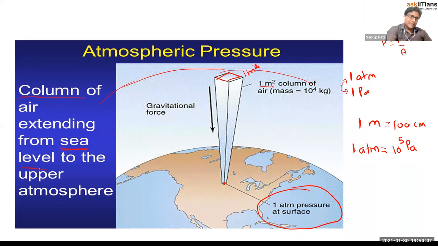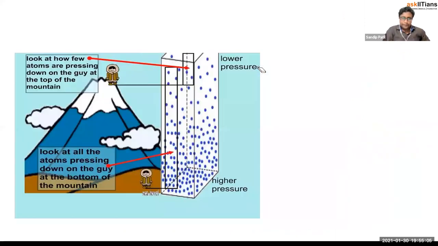Remember, at the sea level. Right. So when we talked about cooking food at the sea level, we have the 1 atmospheric pressure, and at the mountain at the top, obviously that pressure will be less, right? Okay. So this is what we can say about the atmospheric pressure. Here you can see now, as we said that at the sea level pressure will be high, and at the top of mountain pressure will be low.